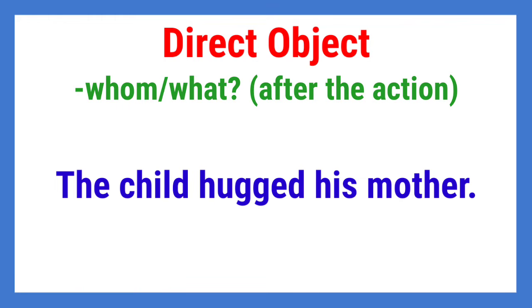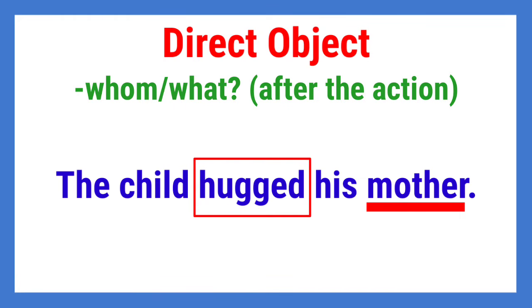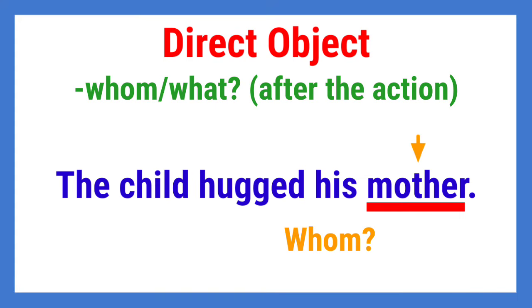Another example. The child hugged his mother. What do you think is the direct object in the sentence? It is mother. Why? Again, let us find the action or the verb. It is hugged. Now, let us ask. The child hugged whom? Or whom did the child hug? His mother, right? That is why it is the direct object. Very easy, isn't it?